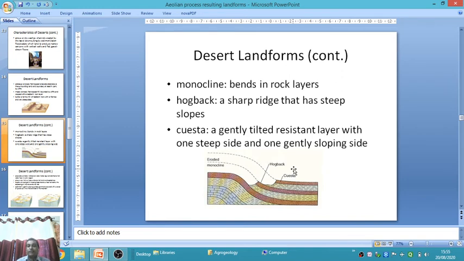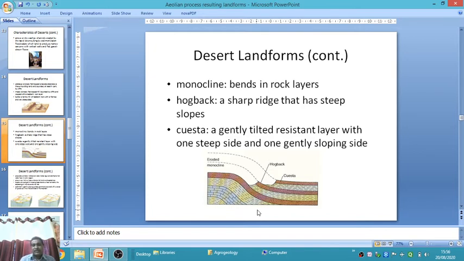Then monocline, hogback, and cuesta. These are other examples of landforms produced in the desertic area. Monocline means a bend in rock layers. You should see this diagram. This is the monocline. Monoclines are bends in rock layers like a waterfall.